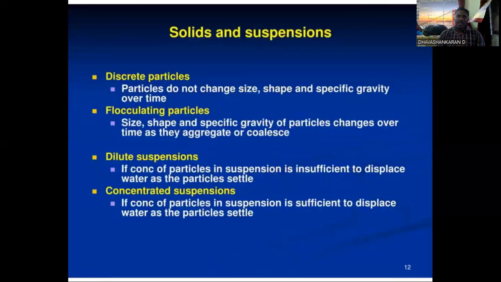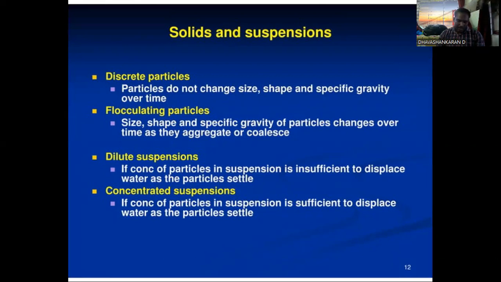So groundwater, then solids and suspensions. So those are discrete particles. Particles that do not change their shape, size, and specific gravity over time are called discrete particles. Then flocculating particles: the size, shape, and specific gravity of the particles change over time as they aggregate or coalesce.